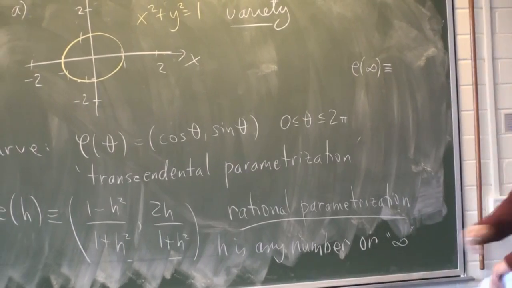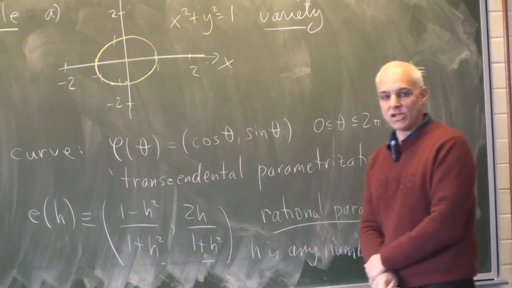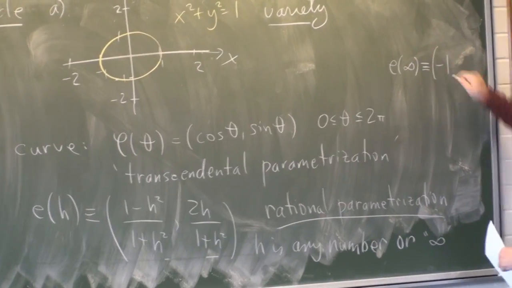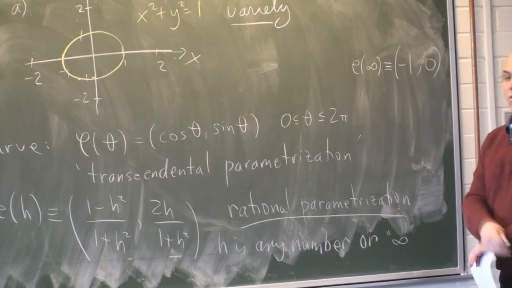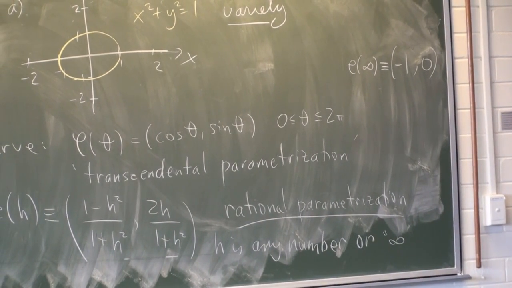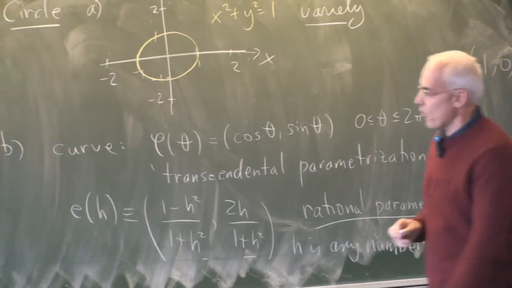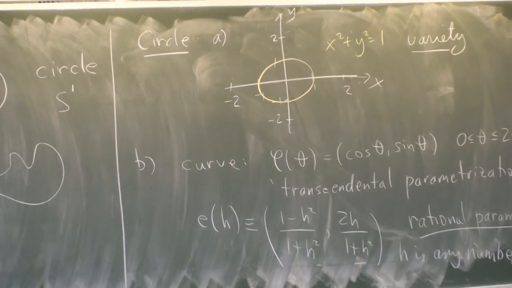Well, we could define that to be, if you know some calculus and you put a very big number in here for h, then that first entry is going to be minus 1, and that second entry is going to be 0. So it's reasonable that E of h be defined to be the point minus 1, 0. That way we get every point corresponding to a parameter.